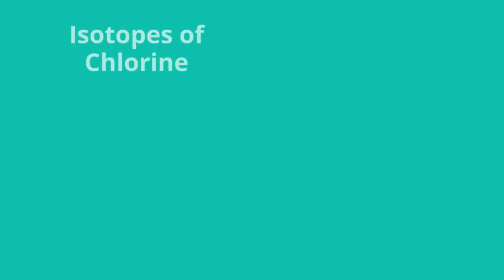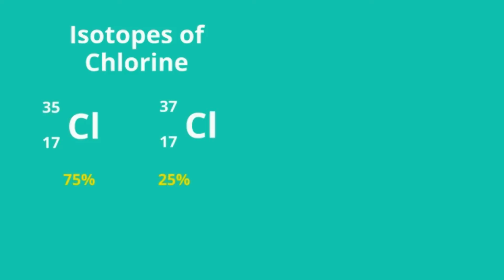Many elements consist of a mixture of isotopes. For example, 17Cl35 and 17Cl37 are isotopes of chlorine. If any element does not have any isotopes, then the mass of an atom is taken as the sum of protons and neutrons present in it. But when an element occurs in isotopic form, then we have to know the percentage of isotopic forms and calculate the average atomic mass.